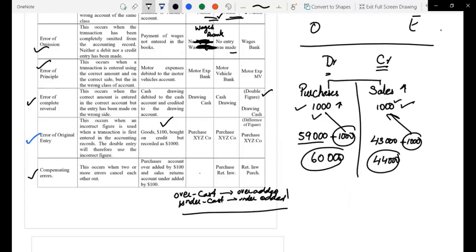Debit and credit became equal. So they were two errors which compensated each other out. They compensated in such a way that the debit and credit became equal.